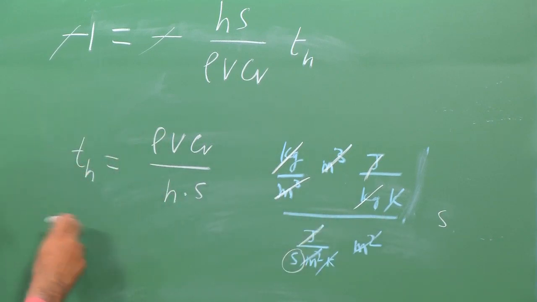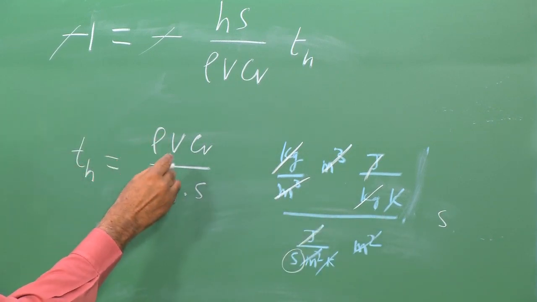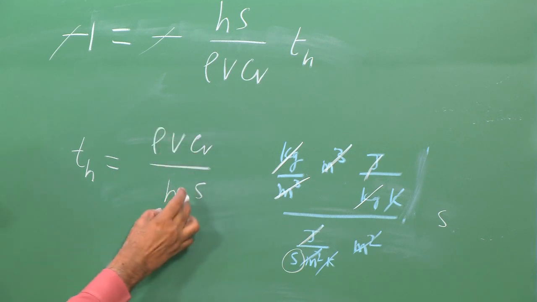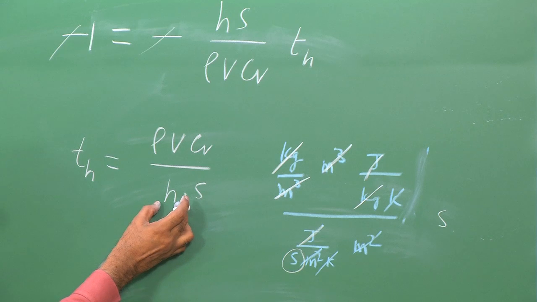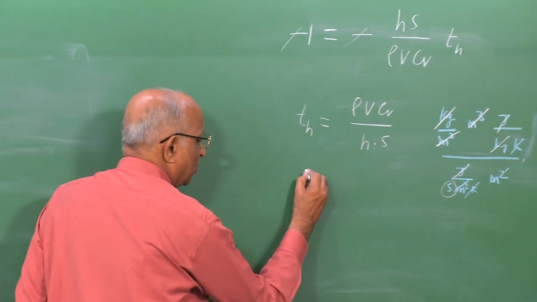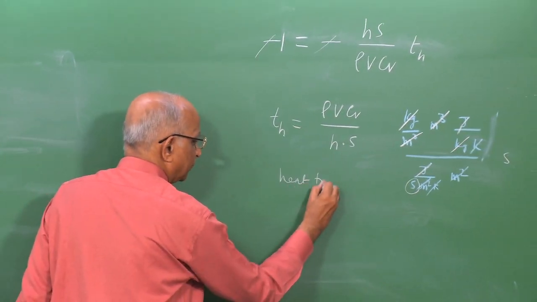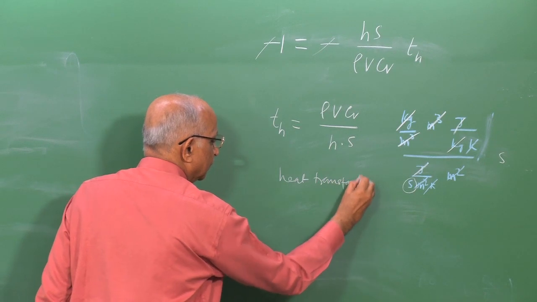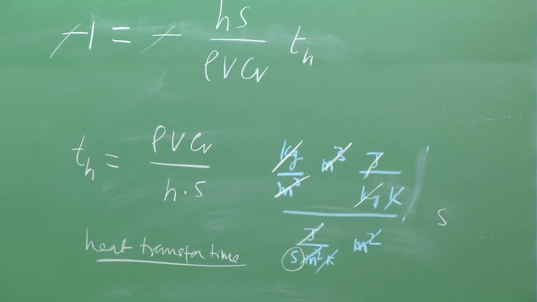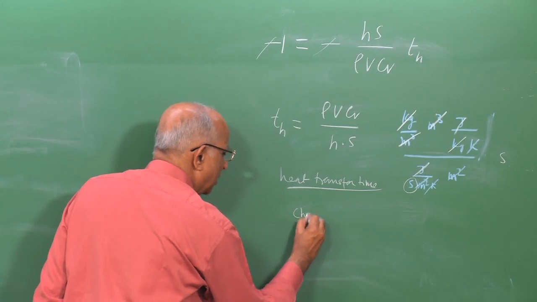Therefore, Th in seconds is the ratio of the thermal mass of the system, rho v C v, divided by the product of the heat transfer coefficient and the surface area through which it is rejecting heat. Now we are able to get a characteristic heat transfer time, and let us see whether I can make some sense out of all this, whether I can relate the characteristic heat transfer time with the characteristic chemical reaction time.